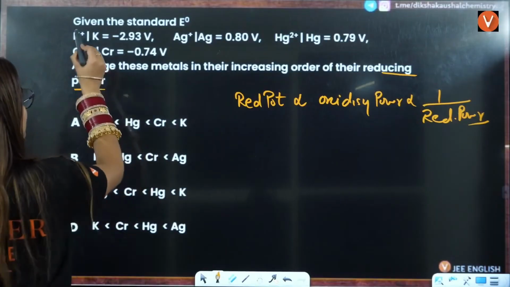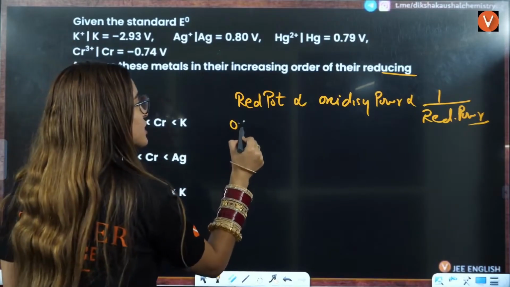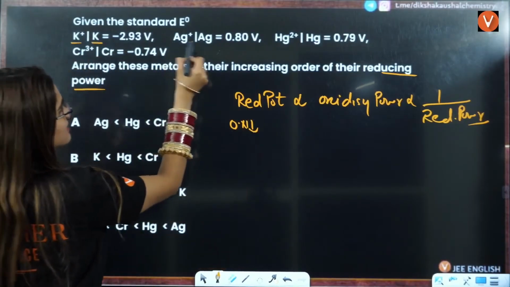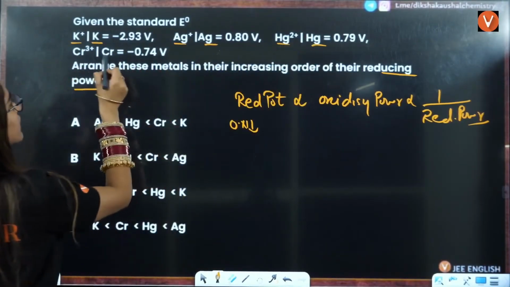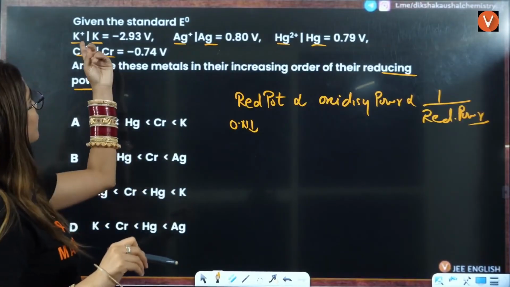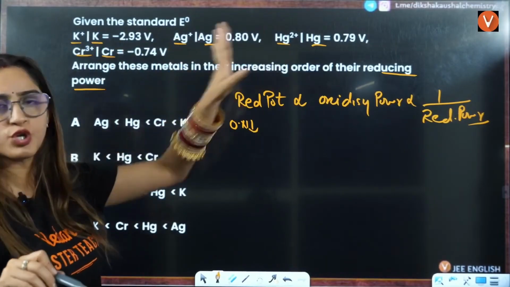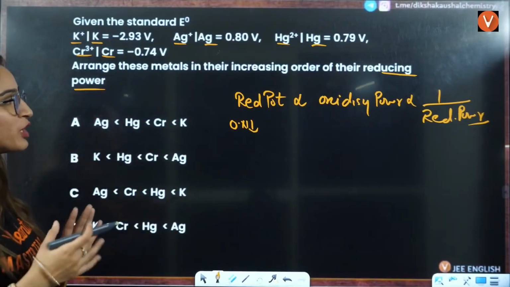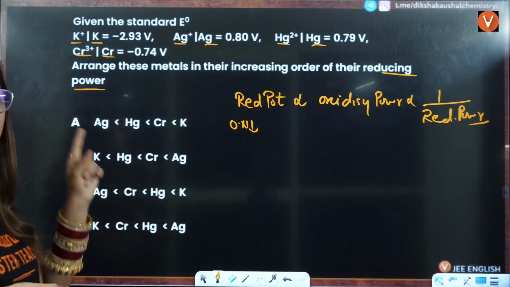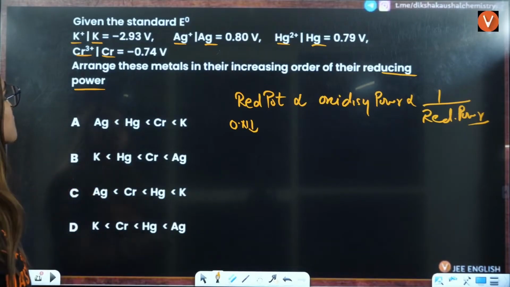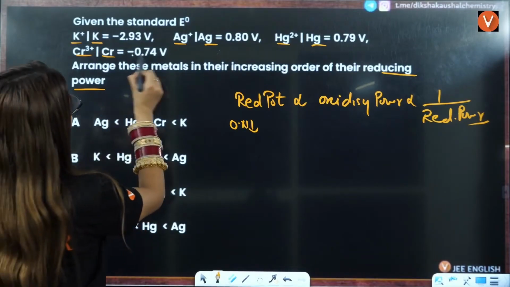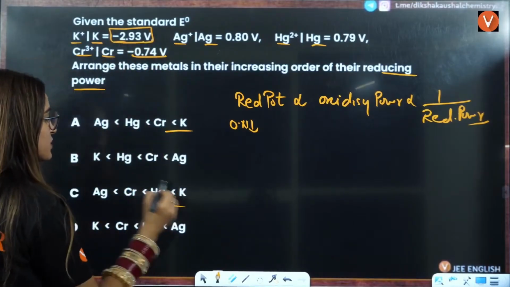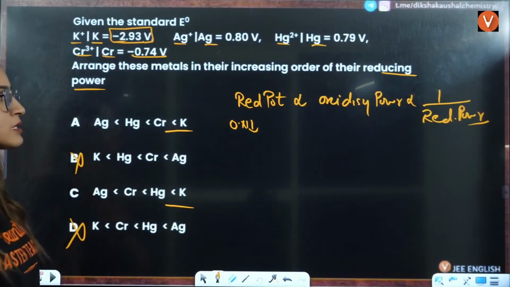So let us see whether all of them are reductions. Reduction means the oxidation number should decrease. Here it is decreasing, here it is decreasing, here it is decreasing, here it is decreasing. Plus 3 to 0, 1 to 0, 1 to 0, 2 to 0. All of them are reduction potentials. Now they are asking about reducing power. So the minimum reduction potential is going to have the maximum reducing power. Minimum reduction potential is for potassium here, so potassium is going to have the maximum reducing power.